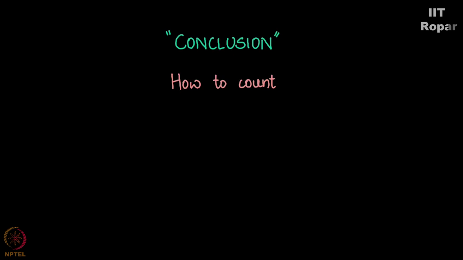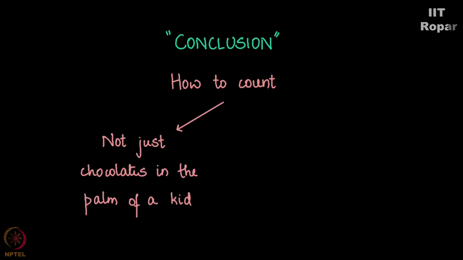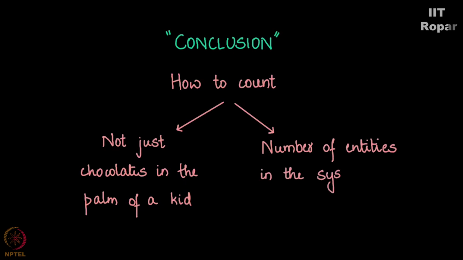If you remember, the first few minutes of our lecture, the way we started off with this course was like, counting is not about counting the number of chocolates in the palm of one's hand. Counting can mean counting how complex an entity is. We also tried counting the atoms in the universe, right? And said there could be some computational problems which can go beyond this number.